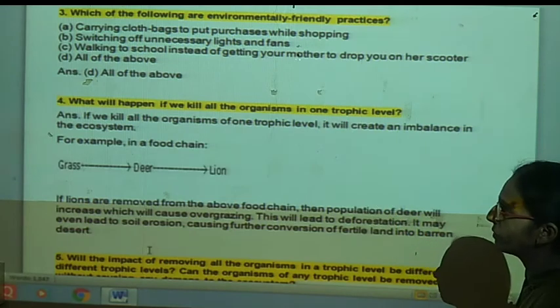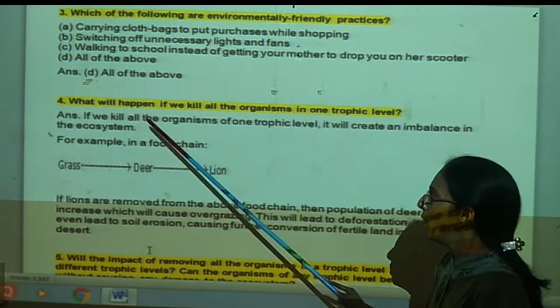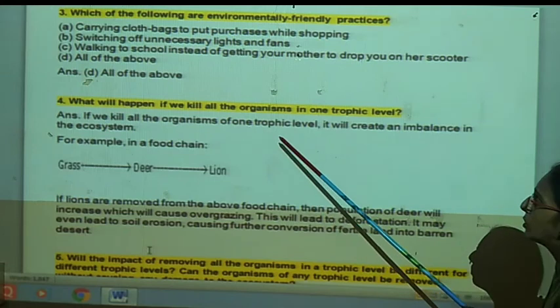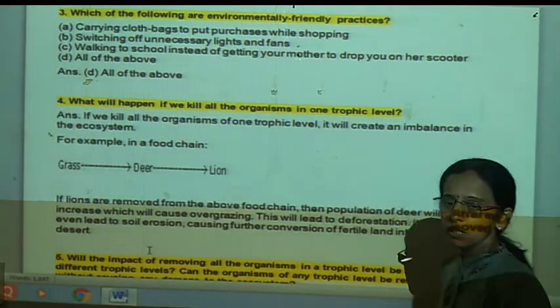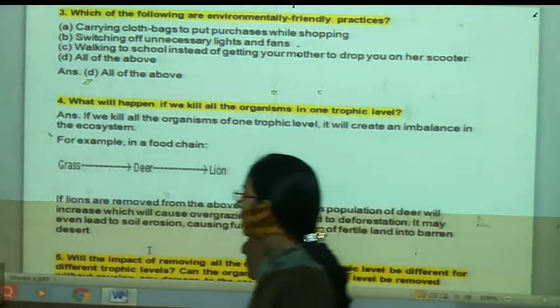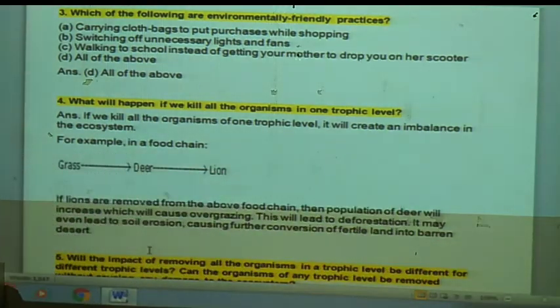in one trophic level? If we kill all the organisms of one trophic level, it will create an imbalance in the ecosystem. For example, take one food chain: grass, deer and lion. The grass is eaten by the deer, and deer are eaten by the lion.